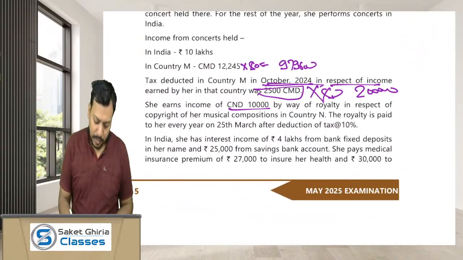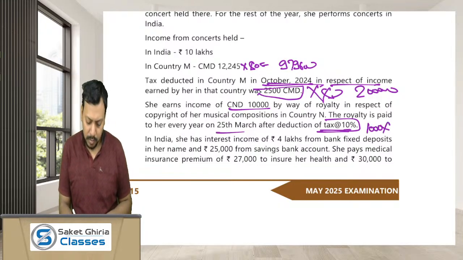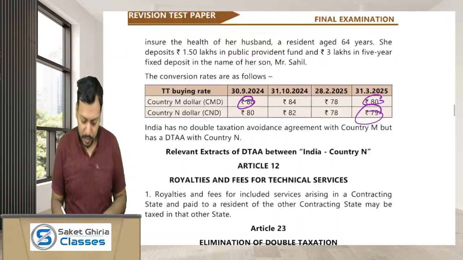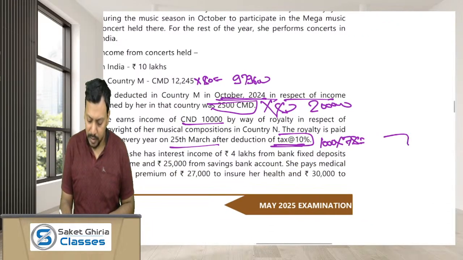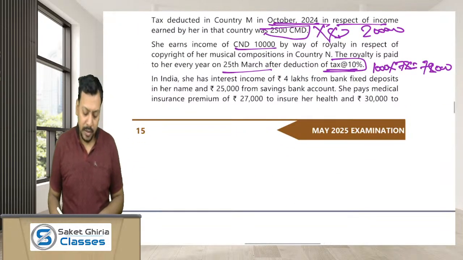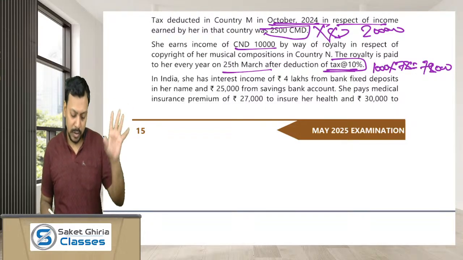Okay, this is done. And the royalty tax at the rate of 10% means 1,000 CND, and the TTBR of 28th Feb is 78 rupees. So the tax on royalty is 78,000 rupees. Okay, in India, she has interest income of 4 lakh from a bank FD in her name and 25,000 from a savings bank account. So 4 lakh 25,000 is income from other sources.